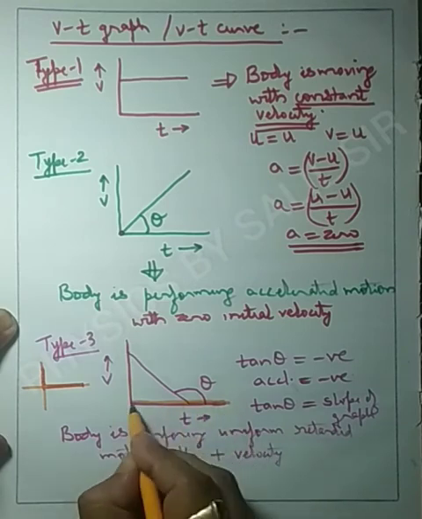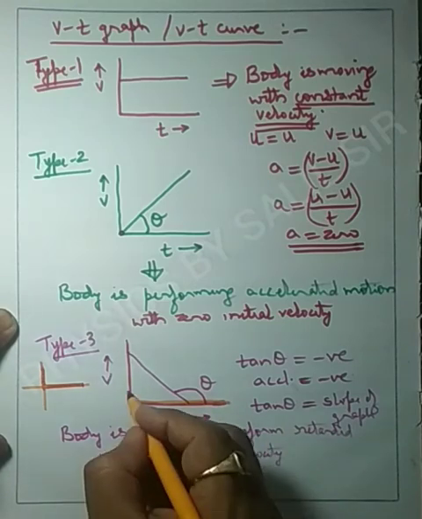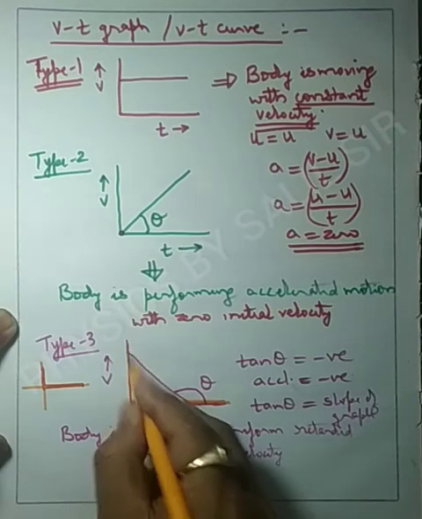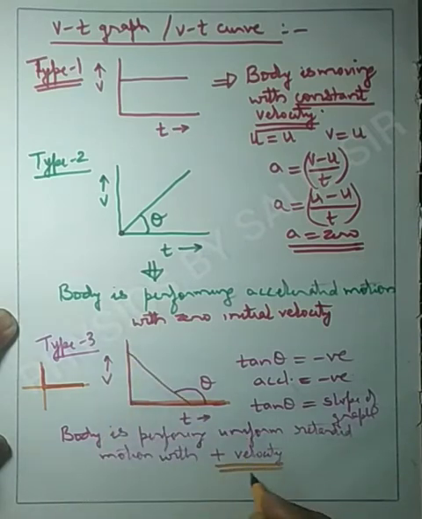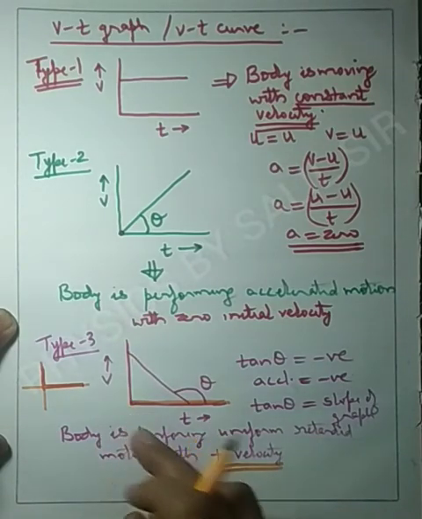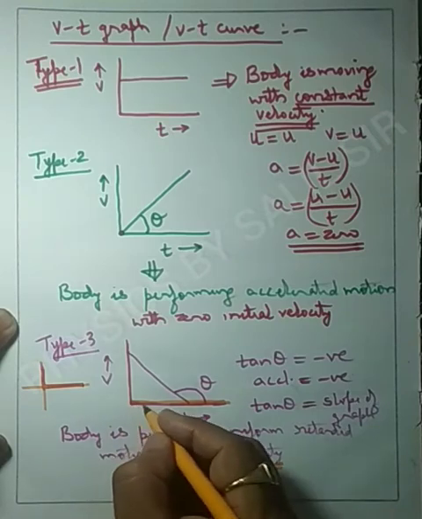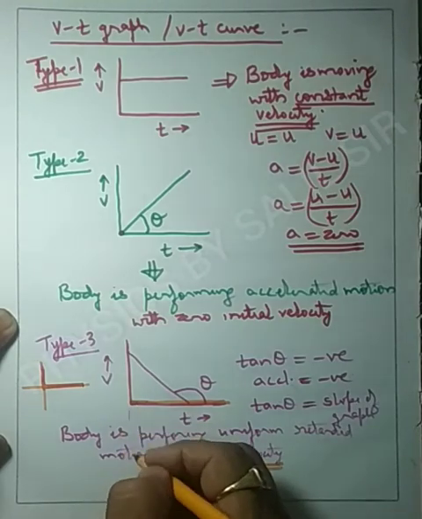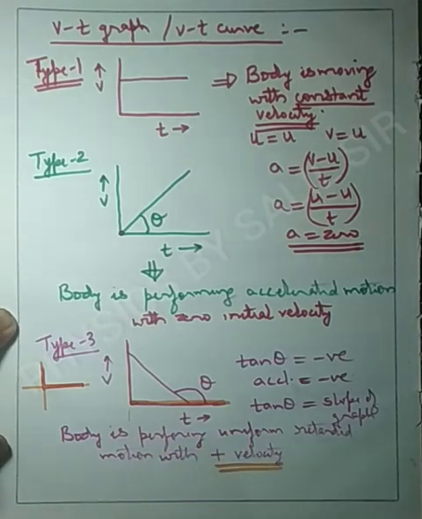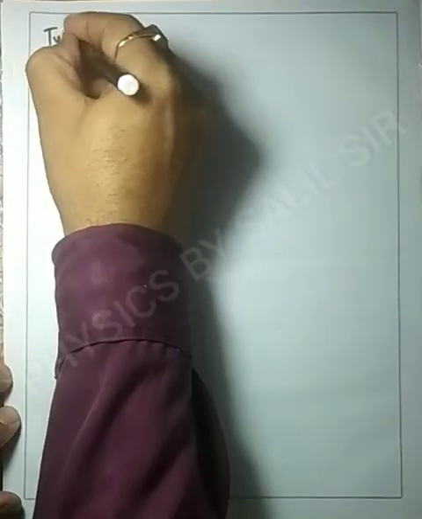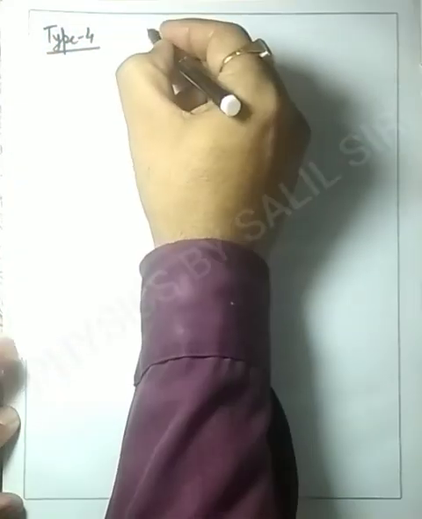So this velocity is towards the positive y axis. That's why we are saying it is positive velocity. In other words, if this graph is drawn on the negative y axis, below the x axis, then only we can say the velocity is negative. Now type 4 of the Vt graph.